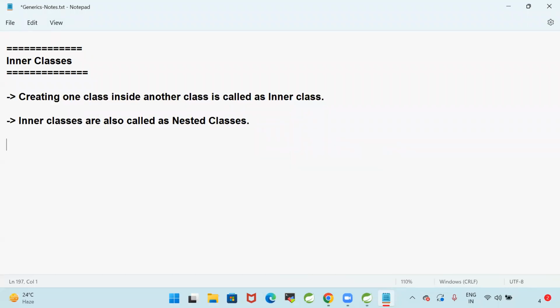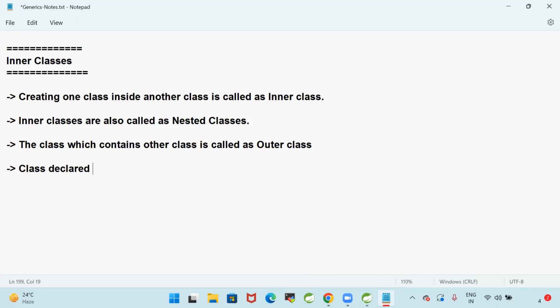If a class contains another class, then it is called the outer class. The class declared inside the outer class is called the inner class.